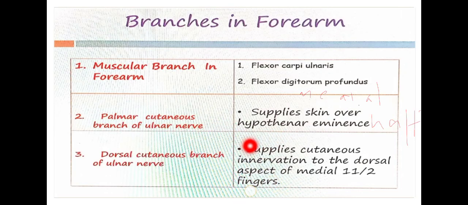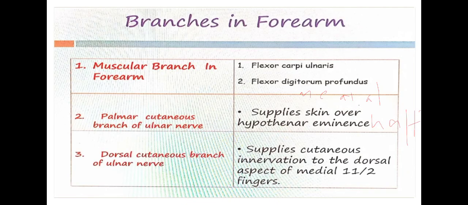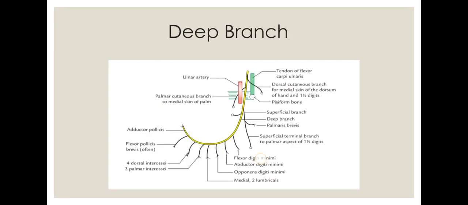But the dorsal cutaneous branch arises from the ulnar nerve in the forearm itself. Since the injury is at the wrist, the twig coming from the forearm is saved, but the superficial branch is not saved.